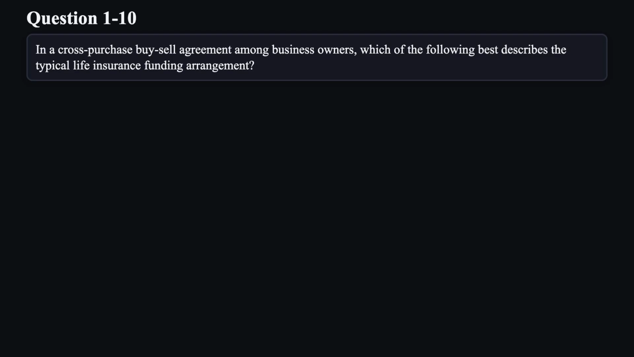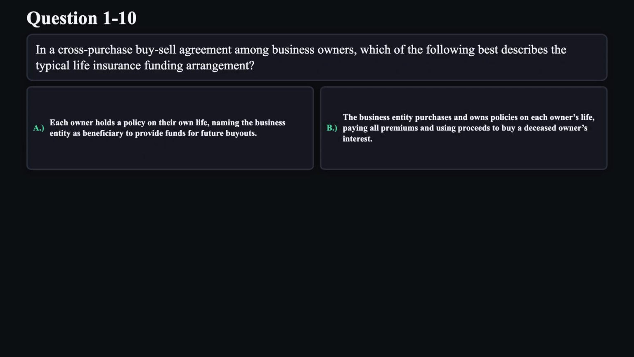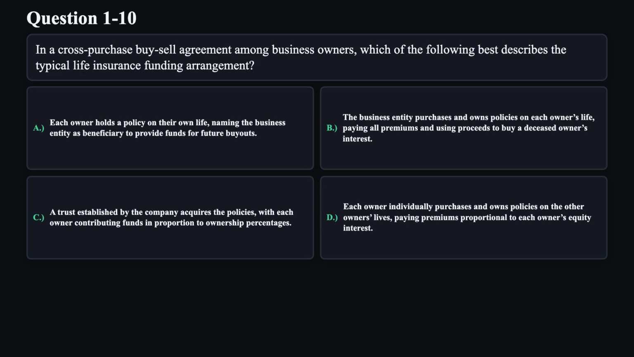Question 10. In a cross-purchase buy-sell agreement among business owners, which of the following best describes the typical life insurance funding arrangement? A. Each owner holds a policy on their own life, naming the business entity as beneficiary to provide funds for future buyouts. B. The business entity purchases and owns policies on each owner's life, paying all premiums and using proceeds to buy a deceased owner's interest. C. A trust established by the company acquires the policies, with each owner contributing funds in proportion to ownership percentages. D. Each owner individually purchases and owns policies on the other owners' lives, paying premiums proportional to each owner's equity interest.